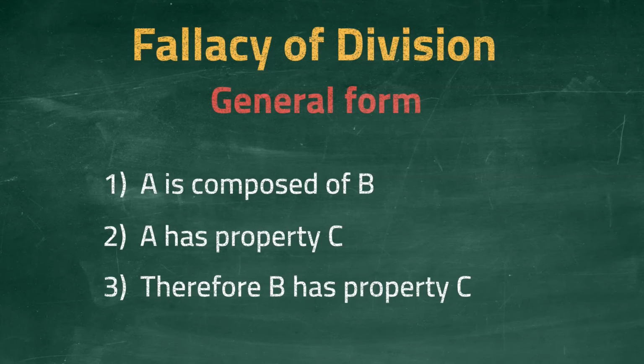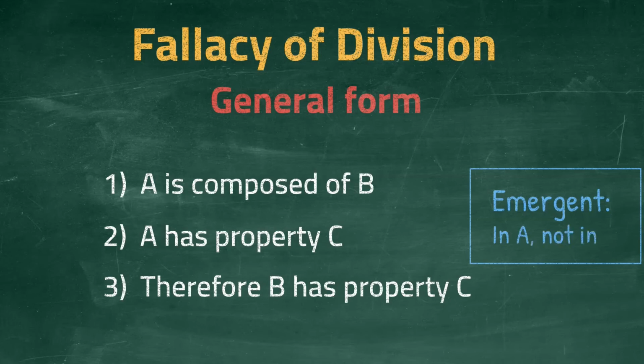But this assumption is not necessarily correct. Sure, there are examples where this assumption is correct, and so this kind of conclusion will be true. But the logic does not necessarily follow. There can be properties, objects, and composite parts for which this does not hold. Essentially, the fallacy of division ignores the differences between an object and its composite parts. Remember that an emergent property is one that exists in object A, but not in the composite parts B. Well, an emergent property is a good counterexample to this kind of fallacious argument too.